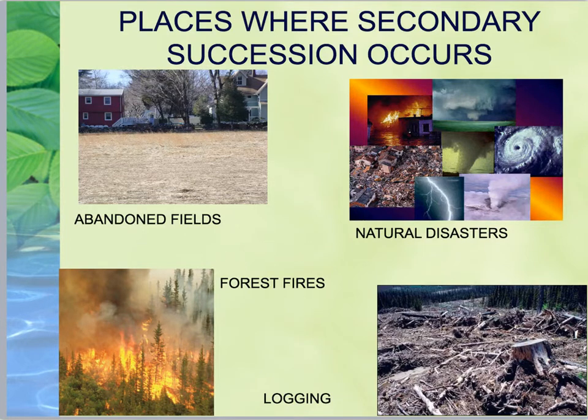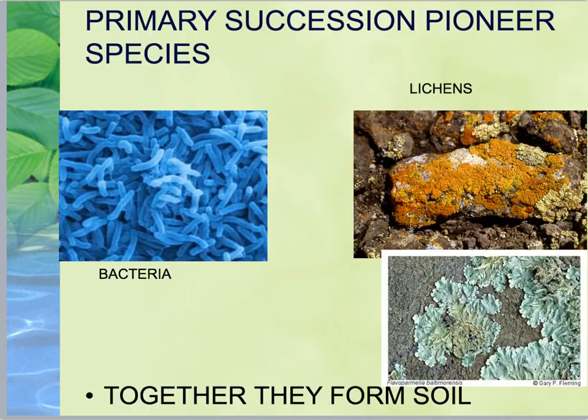Forest fires will be another example. It's going to wipe out all the living species, but you still have a good, strong soil base there. Natural disasters, hurricanes, tornadoes, and floods. These would be examples of natural disasters that can wipe out living organisms. And our last example was logging, where humans will come in and clear cut away an entire forest, and again leave nothing living behind.